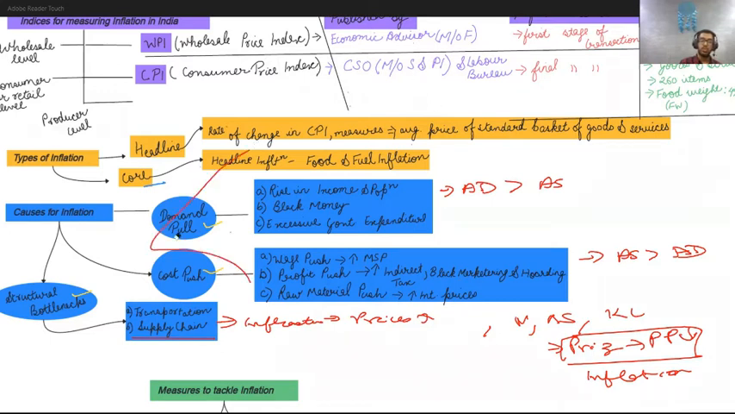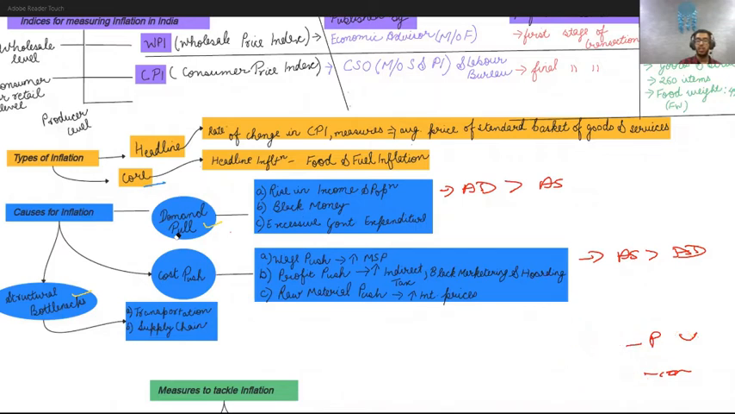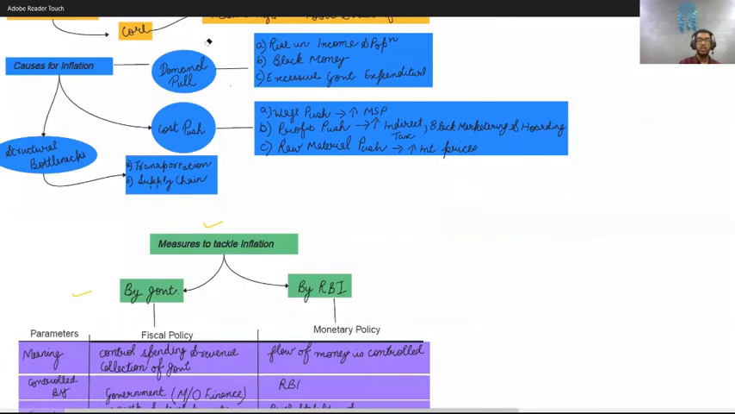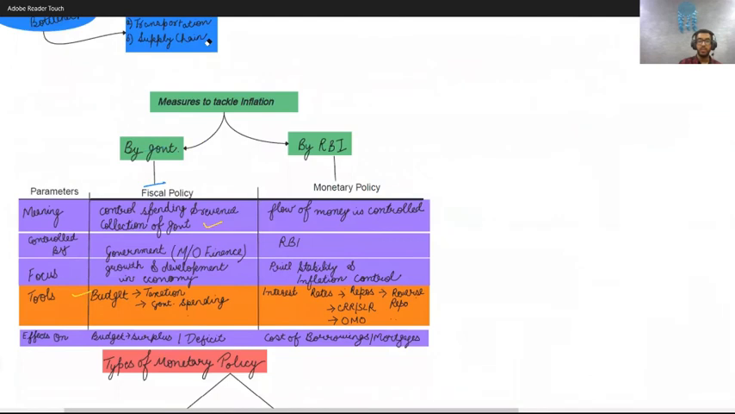Now we move on to our next section: what is contractionary and expansionary monetary policy, measures to tackle inflation, sorry. So there are 2 measures to tackle inflation. First is taken by the government, and another is taken by the RBI. Our main focus when we study monetary policy would be on RBI.